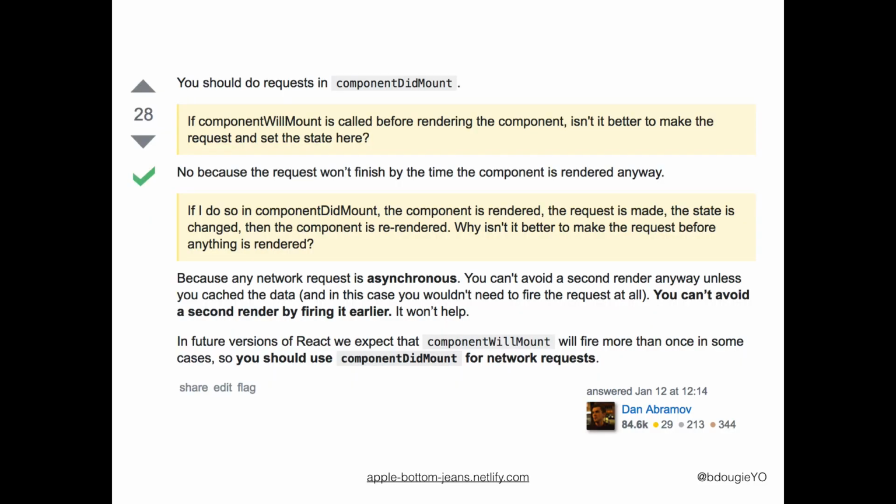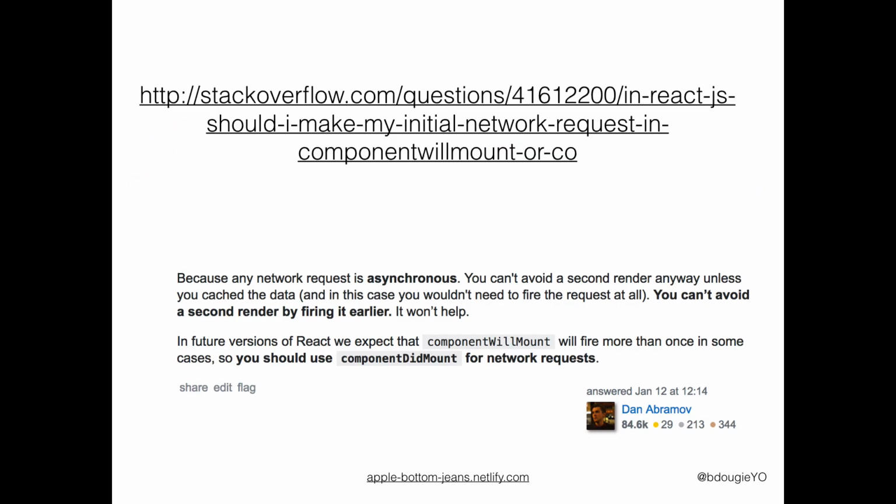We start an app, we get the app rolling, and then we start tinkering with CSS, and we talk about React. And then we start talking about what the student actually wants to pursue after we get some sort of app like this. And this is a Stack Overflow question about the whole process that I just did. I think the original question was, should I make the initial network request in componentDidMount? Which is a valid question, but Dan Abramov basically laid down the hammer and said no, use componentDidMount, which is what I tell all the students to do anyway.